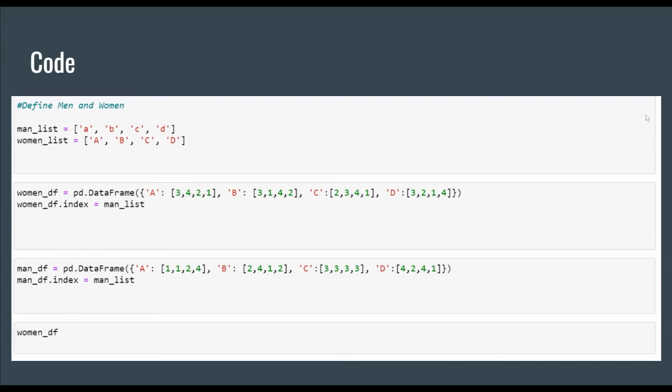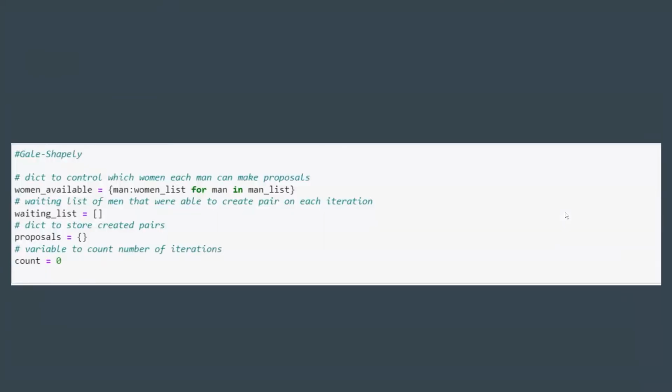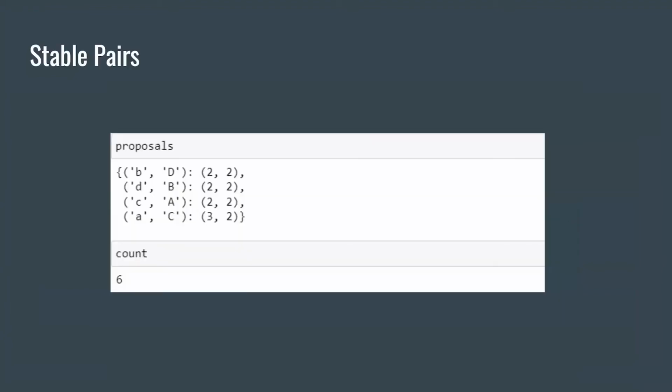If a man was rejected by a woman, then he will make a proposal to the next woman, and he will just go through his list until he runs out of women on it. Then it will count and print out all the iterations that we just went through. And then here are the tables for it, along with the rest of the code. And here are the stable pairs, and that's about it.